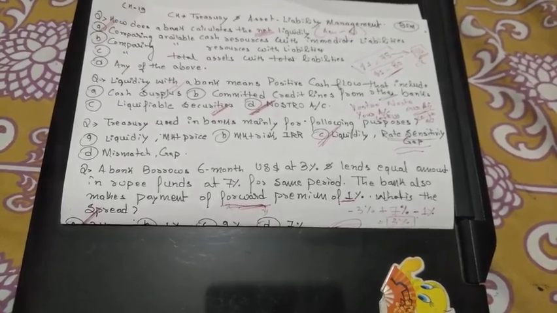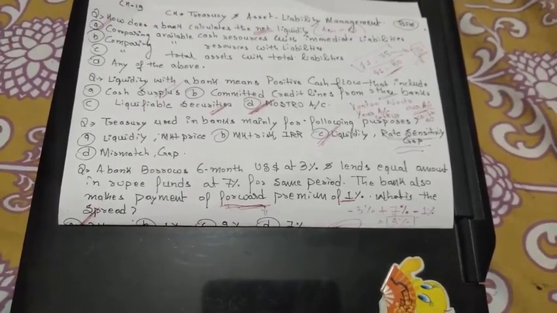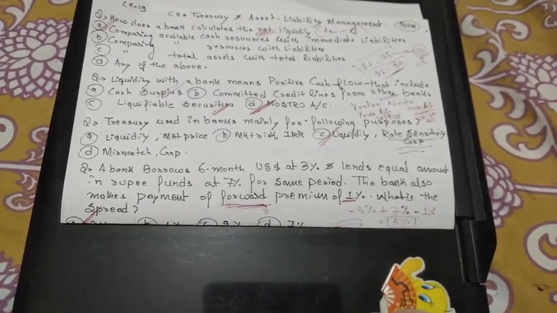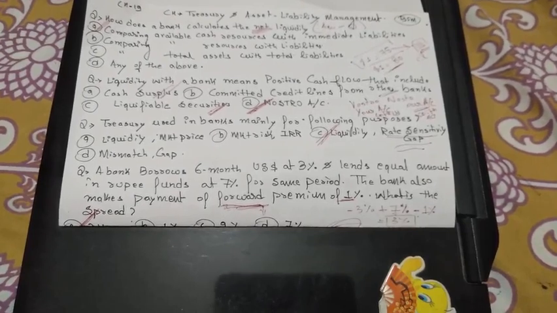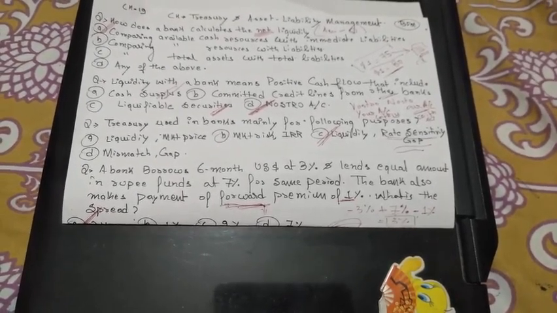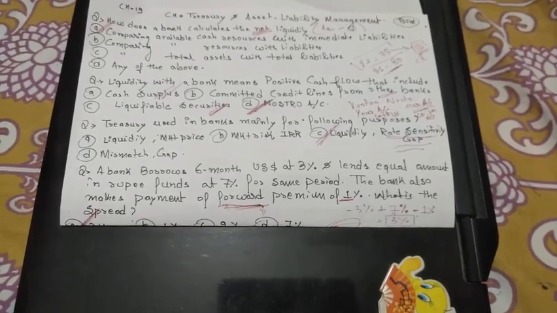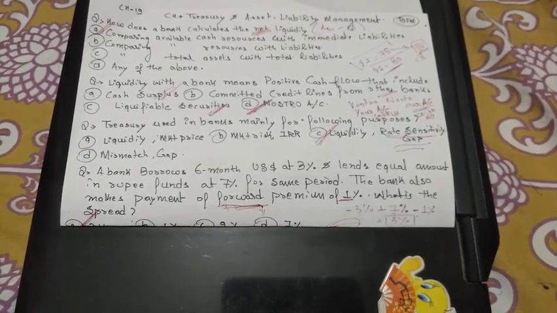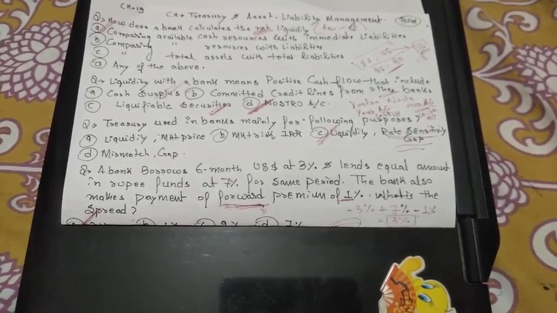So it creates a gap, that at some time you might be left with no money to repay for the withdrawal of your customers. So these things need to be taken care of by a committee known as the ALCO committee, that is the asset liability committee, which takes care that in a particular year or in future, which loans are maturing and which liabilities are maturing.